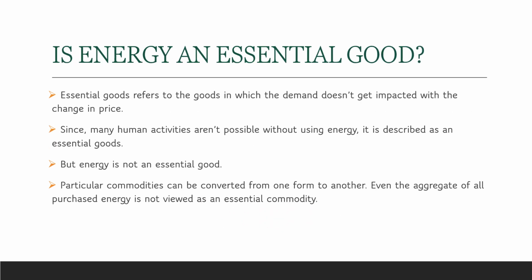After studying all this, let us try and understand if energy is an essential good. Now, what is the meaning of essential goods? Essential goods refers to the goods for which the demand doesn't get impacted with the change in price. Even if the price rises, people would still buy the goods because it is essential for survival. For example, let's say water, no matter what the cost of water would be, for thirst to be satisfied, we would go for it. So that would be considered an essential good because that's required for survival. So that's an example of essential goods.